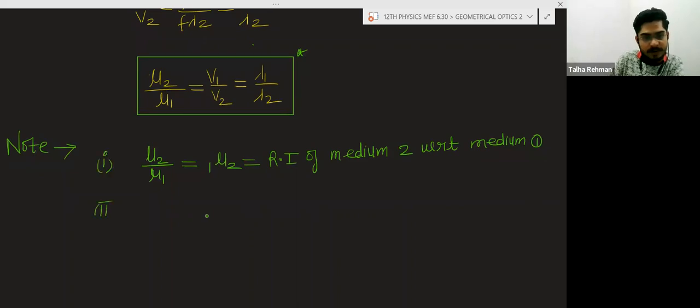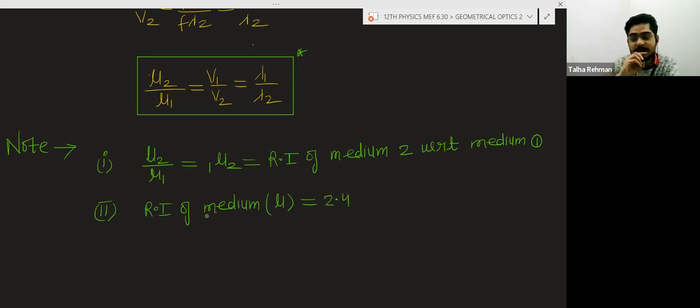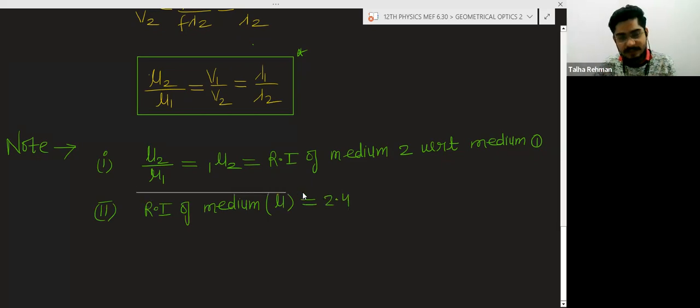Another thing, if it is given that refractive index of any medium, that is only mu is given, that is given as 2.4, so always remember that if only the refractive index is given like this, that refractive index will be with respect to air.